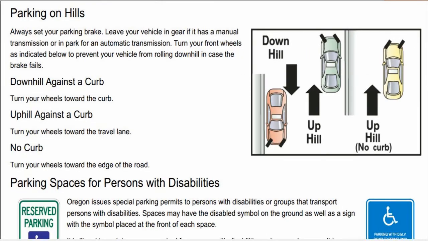Downhill against a curb. Turn your wheels toward the curb. Uphill against a curb. Turn your wheels toward the travel lane. No curb. Turn your wheels toward the edge of the road.